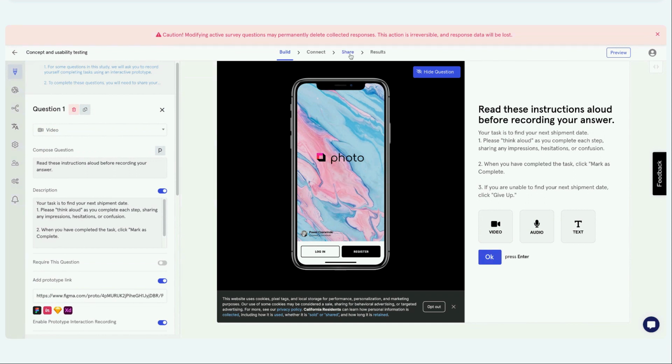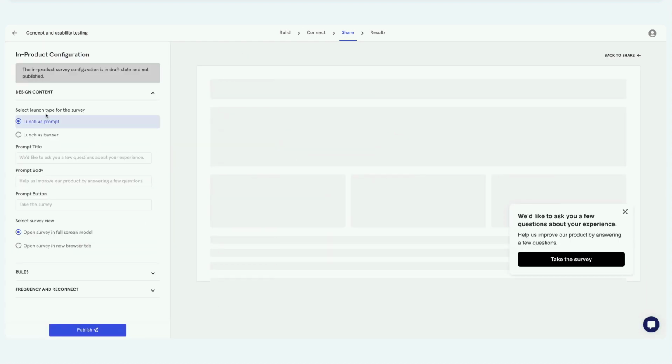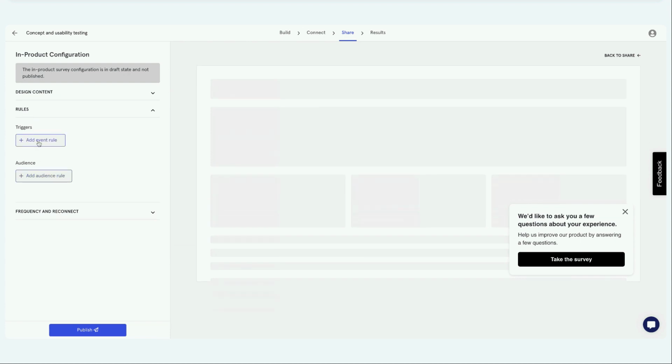Now, one thing I want to show you: if you're relaunching your product and want to use in-product survey to connect with your existing audience, you can also conduct prototype testing on your product using an on-product survey, where you can define it similar to the in-product survey that we had. You can also show this prototype testing survey only when certain events are triggered and for the audience rule that you want. Or you can use it for a generic purpose, for focus study.